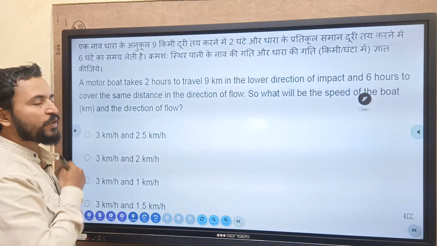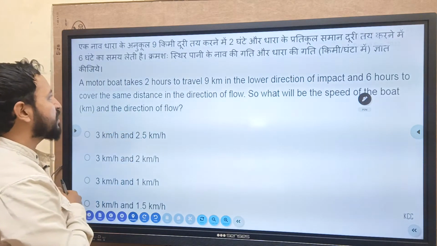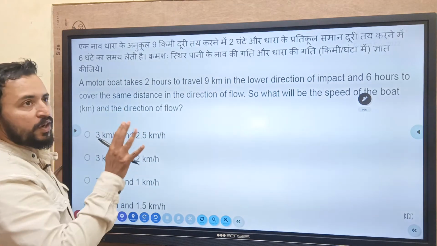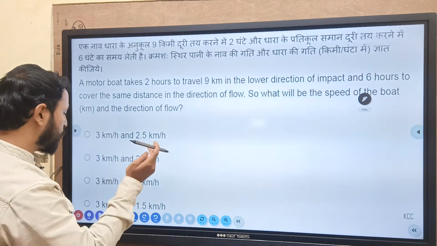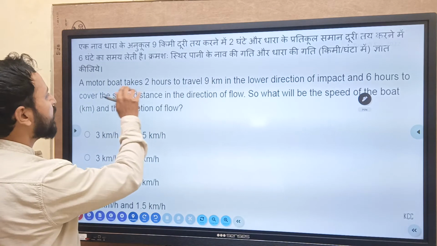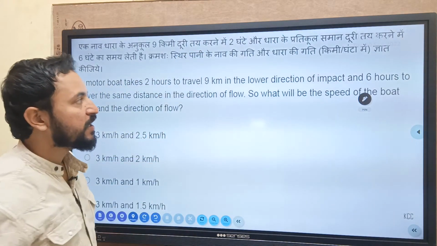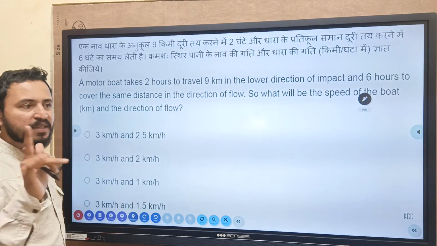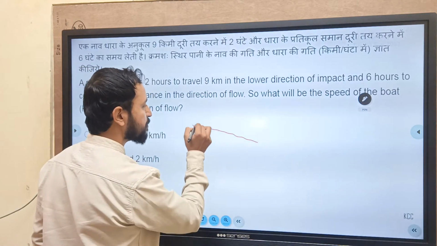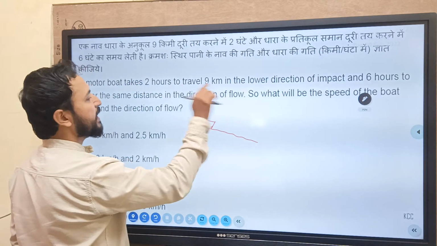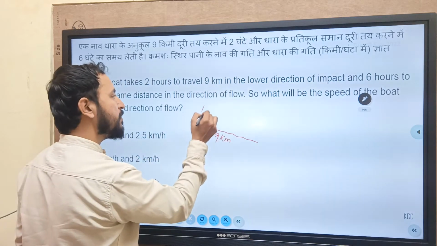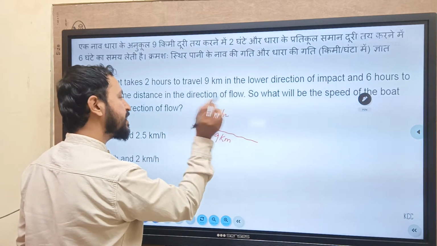Right? So the first question which was asked in the examination, this is the original question paper of Bangalore South, Bangalore ARO, which was held in 2021. Question number one is: the boat takes 2 hours to travel 9 kilometers in the lower direction. It is a boat and streams question. Suppose this boat is going down 9 kilometers in how much time? The timing given is 2 hours.